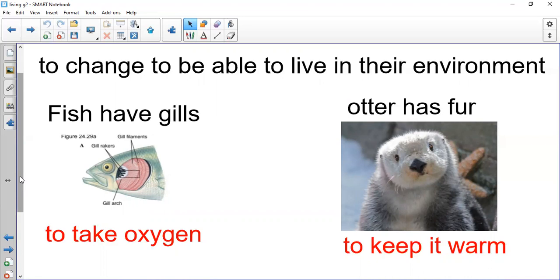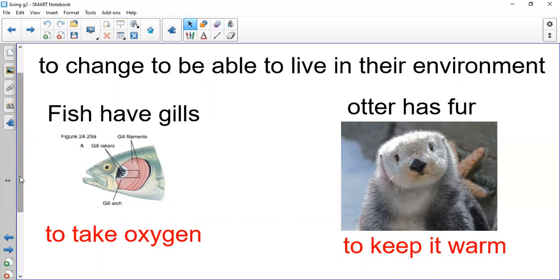Like in cold weather, how can you adapt yourself to the cold weather? Can you change the weather by yourself? Of course not. But we should adapt ourselves to the weather by wearing warm clothes or dark clothes or heavy clothes to keep you warm, because you want to survive. You want to stay alive.